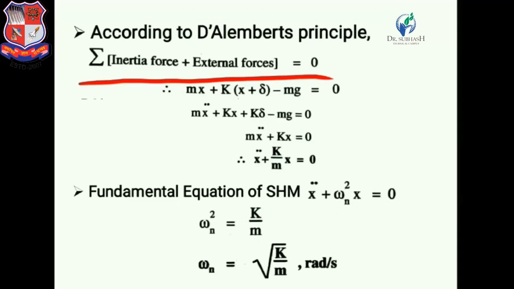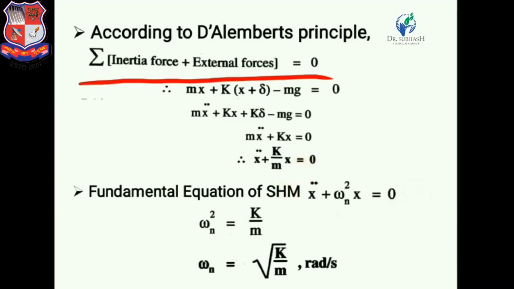If we put mg equal to k delta, then k delta will cancel. So finally we obtain m x double dot plus kx is equal to 0. Now we divide this whole equation by m. So we get x double dot plus k by m into x is equal to 0.